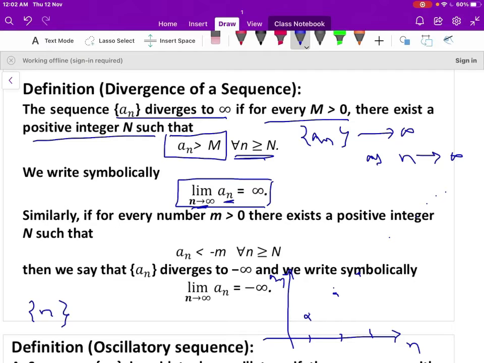When n tends to infinity, a_n also tends to infinity. Therefore this sequence is a divergent sequence. It diverges to infinity, and moreover, it is not a bounded sequence. It is bounded below, but it is not bounded above.